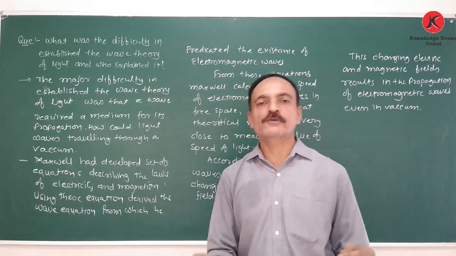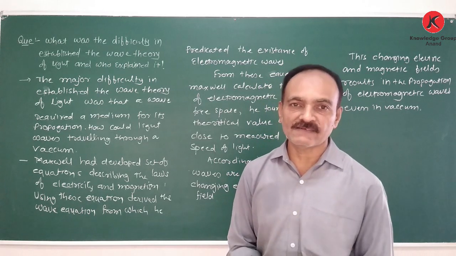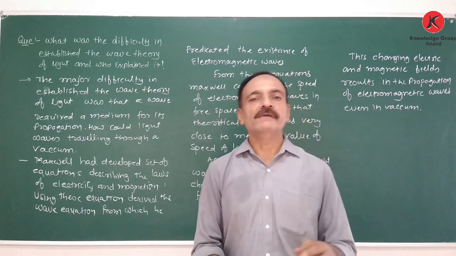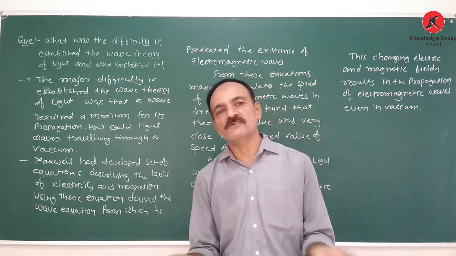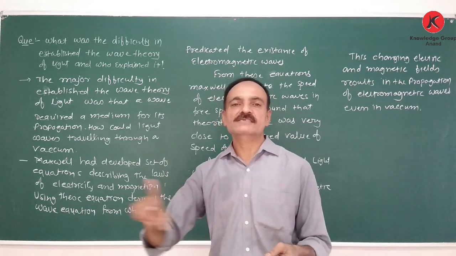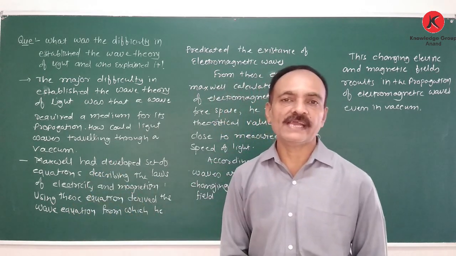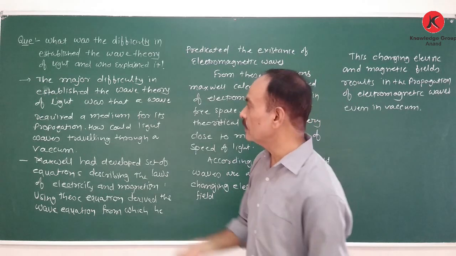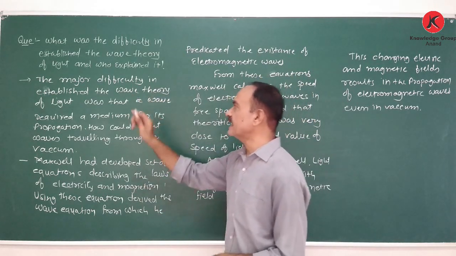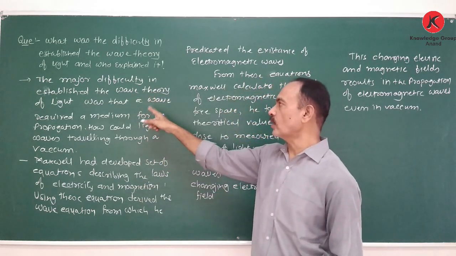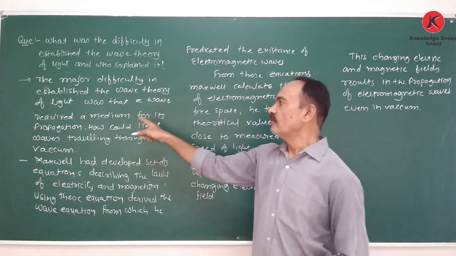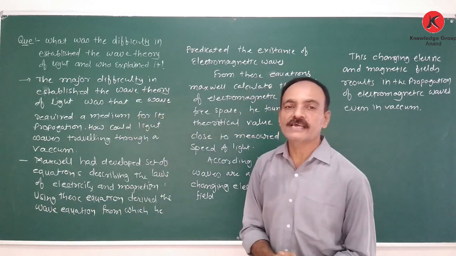What about waves produced in a string? Already we learned this in earlier standards. The medium, that means the string, is required. Without the string, the waves cannot propagate. Therefore, the main difficulty with the wave theory of light was that the wave required a medium for its propagation.